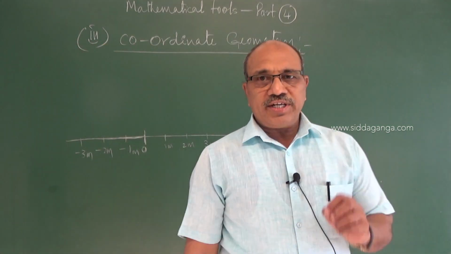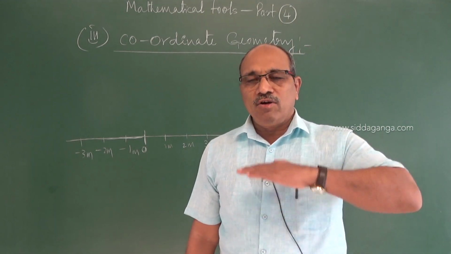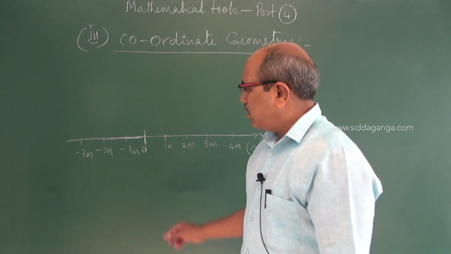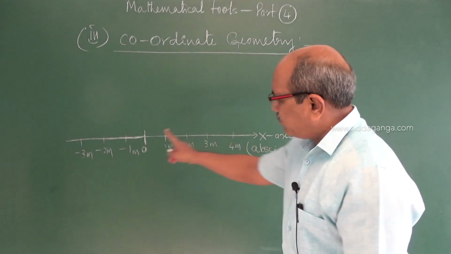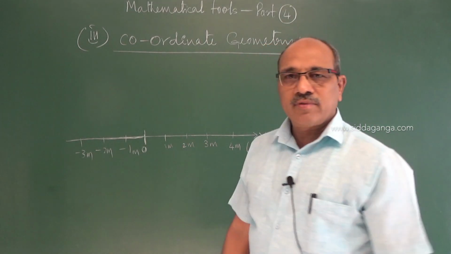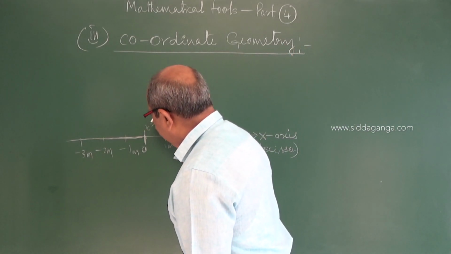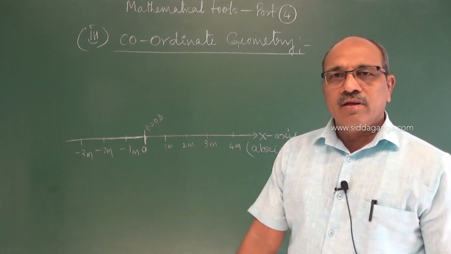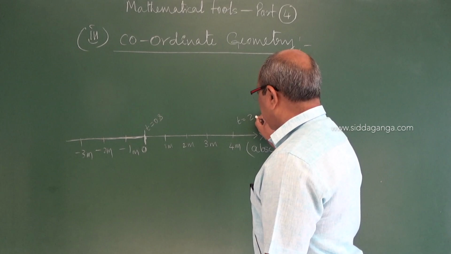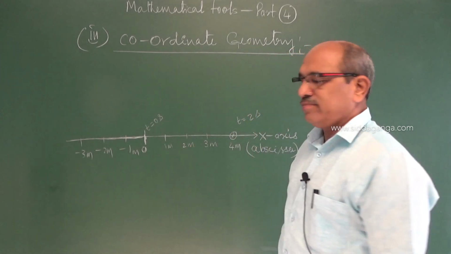Now with respect to time, a particle is changing its position along one direction, parallel to the ground, which I am now calling the x-axis according to mathematics. Along the x-axis, let us think it was at the origin at time t equal to 0 second, and after a time of t equal to 2 seconds, it reached the point 4, for example.